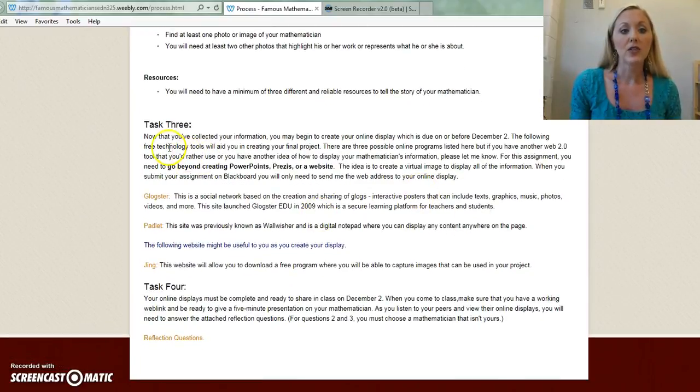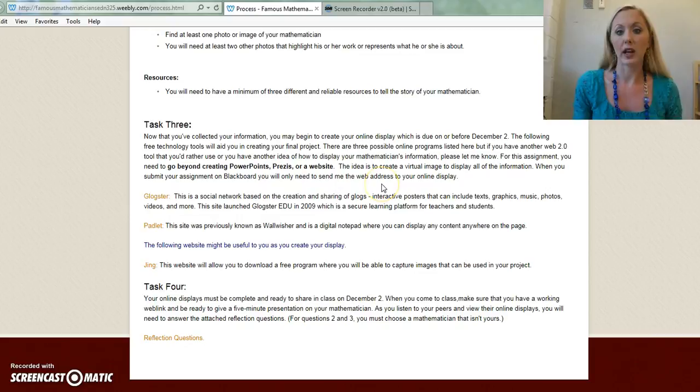So task 3, now that you've collected your information, you may begin to create your online display, which is due on or before December 2nd. The following free technology tools will aid you in creating your final project. There are 3 possible online programs listed here. But if you have another Web 2.0 tool that you'd rather use, or if you have another idea of how to display your mathematician's information, please let Dr. Hargrove know. For this assignment, you need to go beyond creating a PowerPoint or a Prezi or a website.